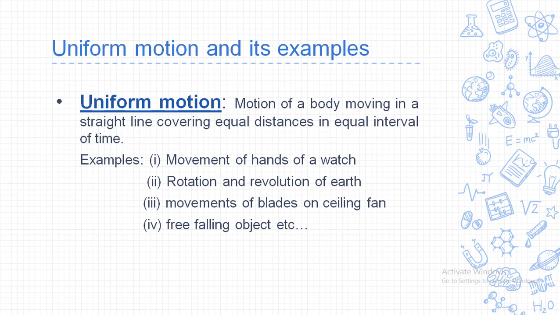So uniform motion means motion of a body moving in a straight line covering equal distance in equal intervals of time. So time must be fixed or equal, decided, and within that time if any object is covering the same distance, it is said to be in a uniform motion.